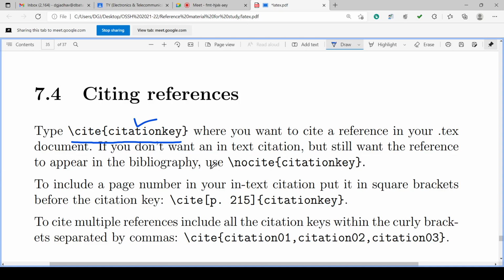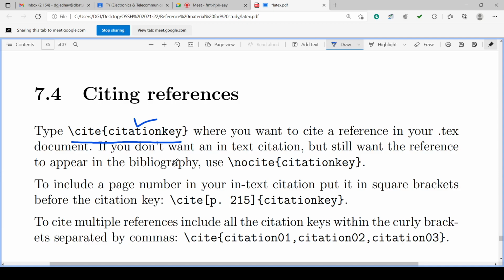So multiple references at a single location, or a single reference at multiple locations, is possible. In this way we can cite the reference into the document, by typing backslash cite citation key where you want to cite the reference.